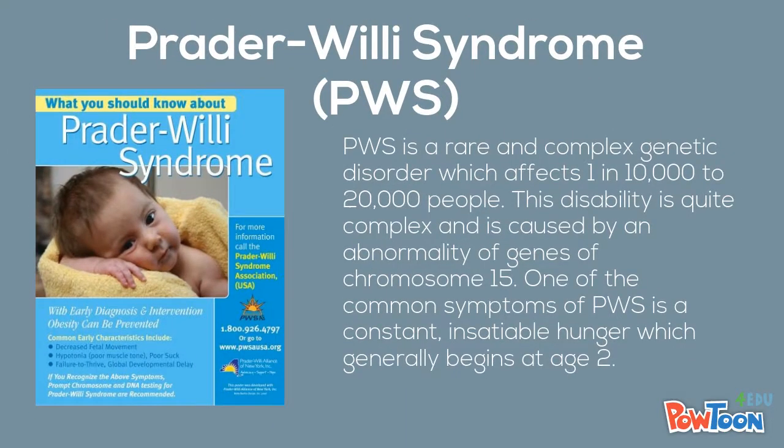PWS is quite complex and is caused by an abnormality of genes of chromosome 15. One of the common symptoms of PWS is a constant insatiable hunger, which generally begins at age 2. People with PWS have an urge to eat because their brain will not tell them that they are full, so they are constantly hungry. The symptoms are varied.